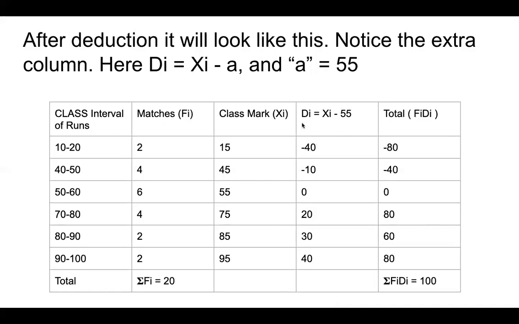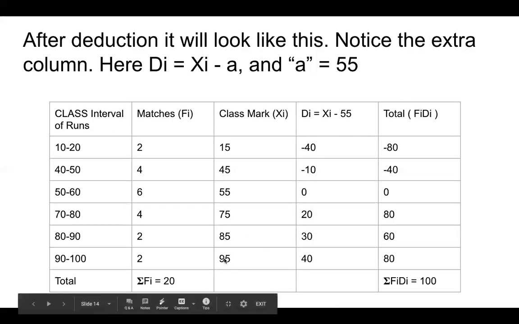So 15 minus 55 is minus 40. 45 minus 55 is minus 10. 55 minus 55 is 0. 75 minus 55 is 20. 85 minus 55 is 30. 95 minus 55 is 40. This is called di.